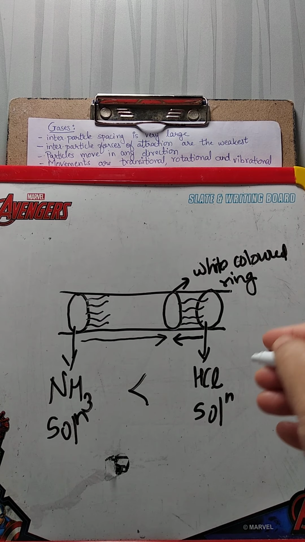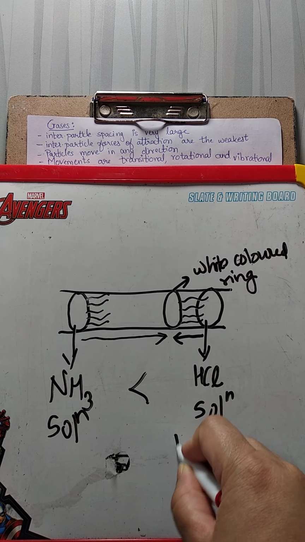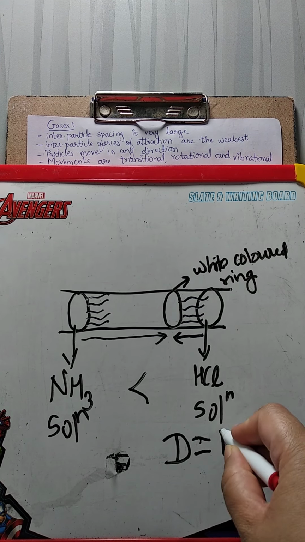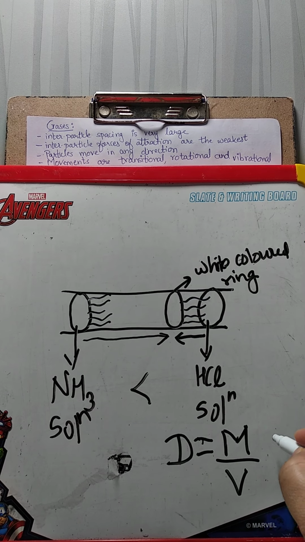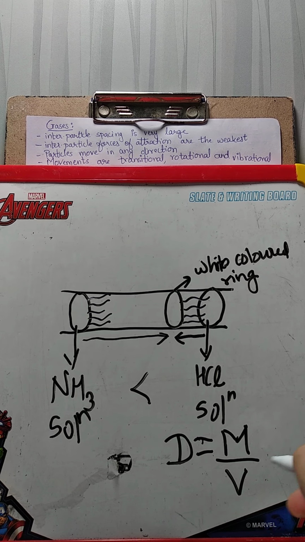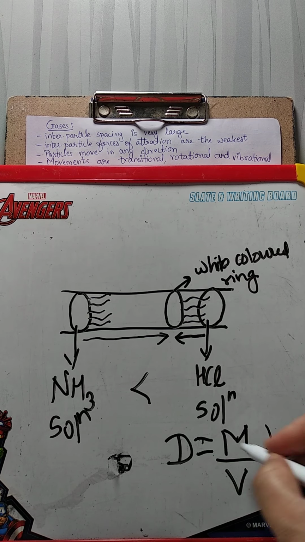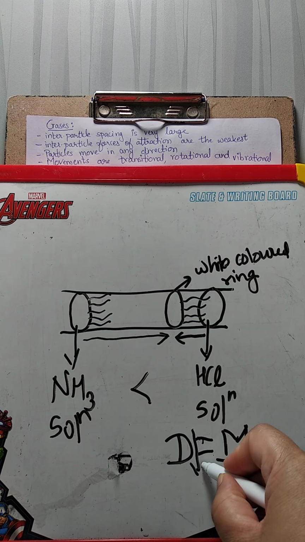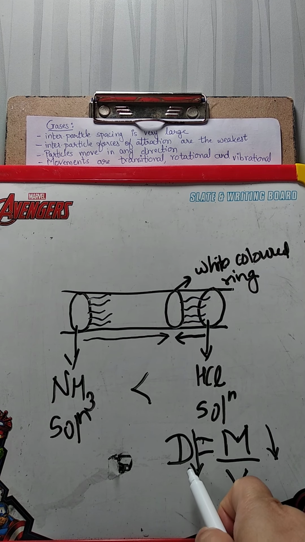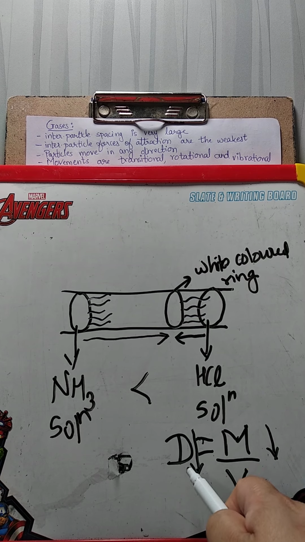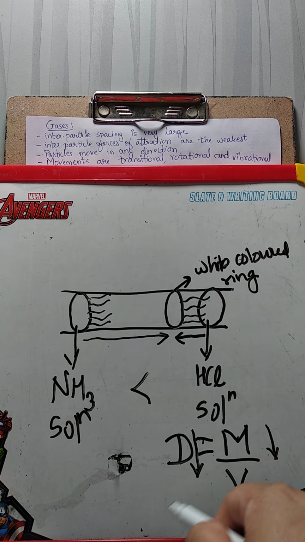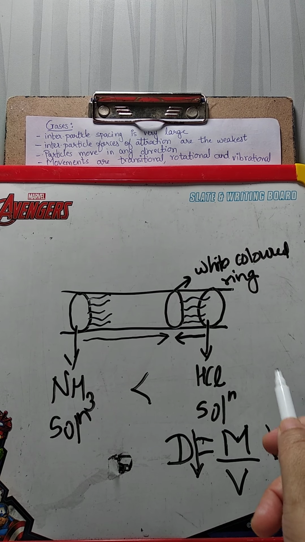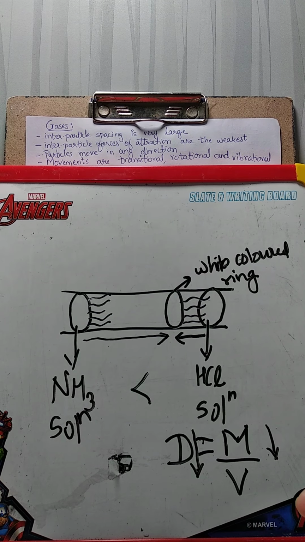Why? Because we know that density is equal to mass upon volume. The mass of hydrogen as compared to oxygen and carbon dioxide is less. As mass reduces, density also reduces, because mass and density are directly proportional to each other. And as density reduces, the rate of diffusion increases as per Graham's law of diffusion.